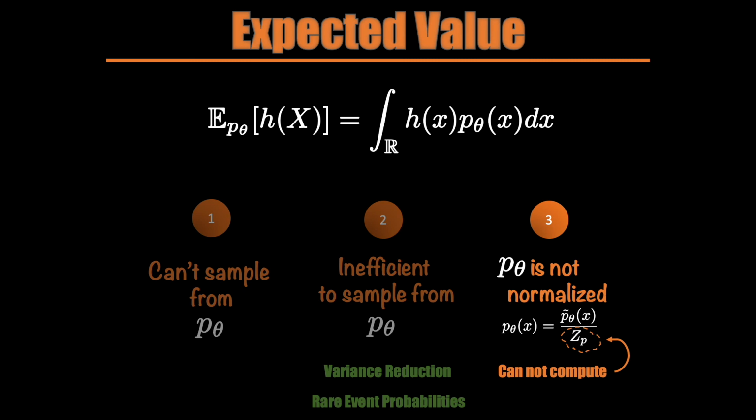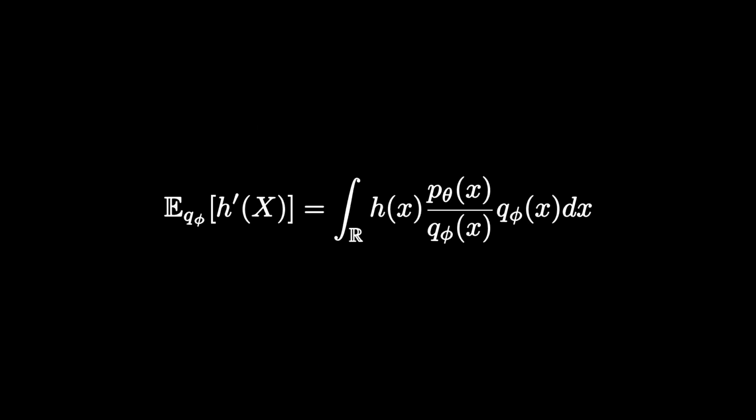Now let's talk about the third challenge, where not only is it inefficient to sample from P, but the P is not normalized either. Bringing our importance sampling formulation in the center again, if we cannot evaluate P of X, it means that we would not have importance weights.